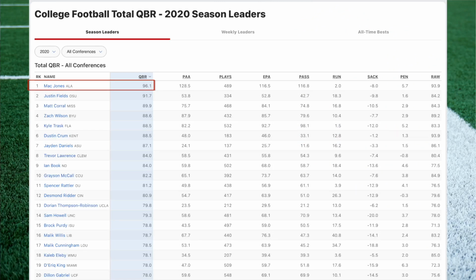But let's flip the page, because he was historically good at Alabama in 2020. He put together one of the best college quarterback seasons we've ever seen, to be perfectly frank. His QBR, if I recall, is in the 100th percentile because it's the top of the list. He was incredible. The problem is he's a nothing in the passing game or in the running game.